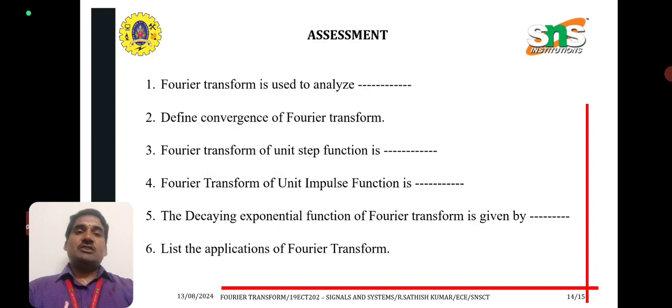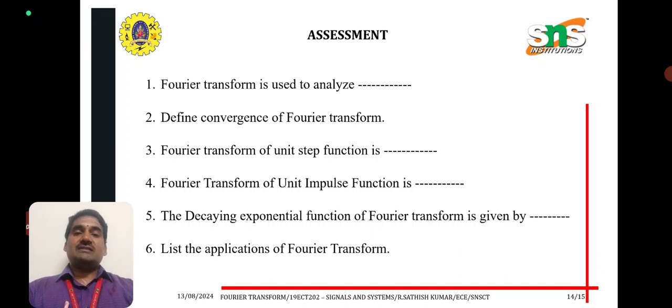Fourier transform is used to analyze periodic and aperiodic signals, and for conversion of time domain to frequency domain. Define convergence of Fourier transform: single value property, finite discontinuities, finite peaks, absolutely integrable. Fourier transform of the unit step function is X of f is equal to 1 divided by j 2 pi f. Fourier transform of the unit impulse function is X of f is equal to 1. The Fourier transform of the decaying exponential function is given by X of f is equal to 1 divided by a plus j 2 pi f.